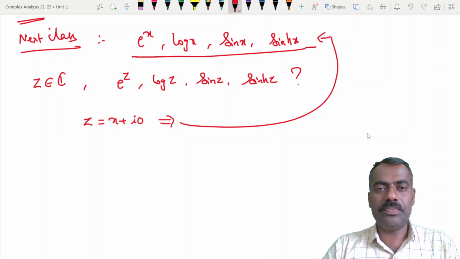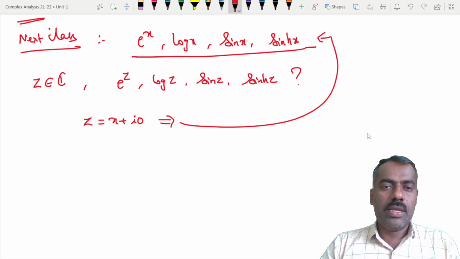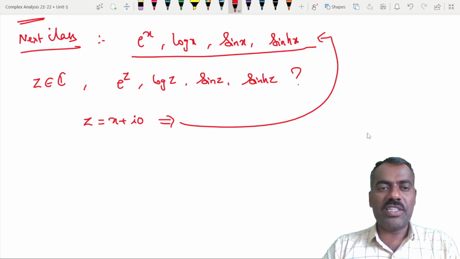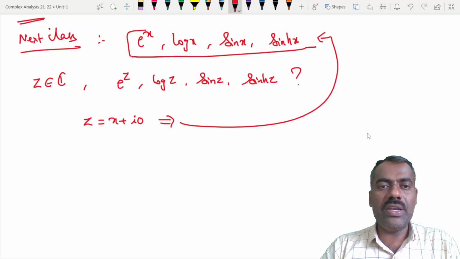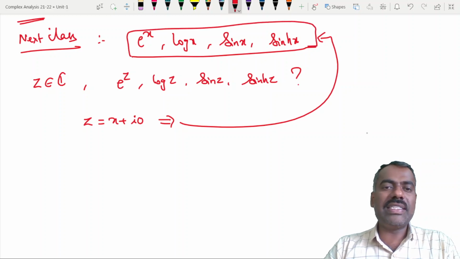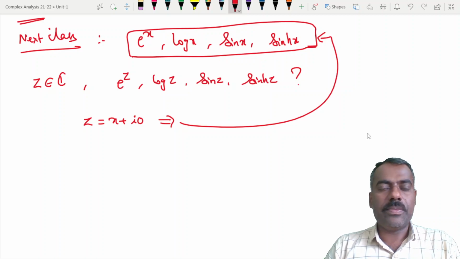Is that clear? Whatever way we define these elementary functions on complex numbers, when we restrict our complex number to a real number, are we getting the original functions which we already know? That we'll see in the next class.